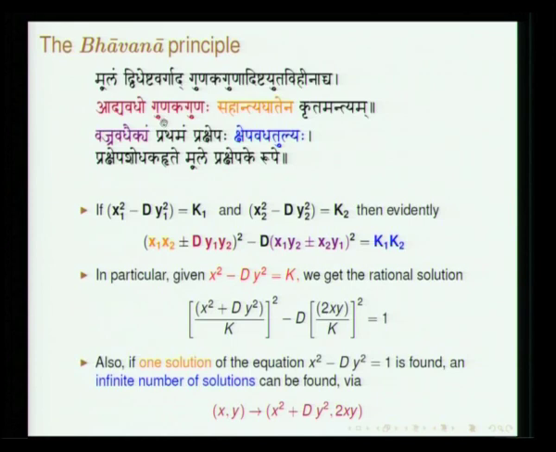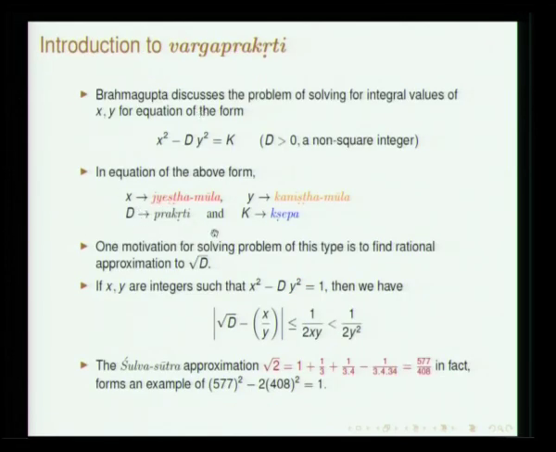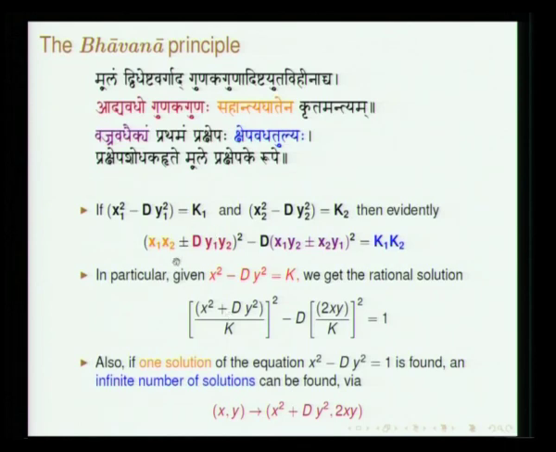Adyavadhaha Gunaka Gunaha. Brahmagupta here uses the word Gunaka, and Guna is multiplication. Prakriti is the word which has been generally used, and here he has used the word Gunaka to refer to d. Adya here refers to y1 and y2. Adya Vadha refers to the product of y1 and y2, multiplied by Gunaka. So, d times y1 y2.